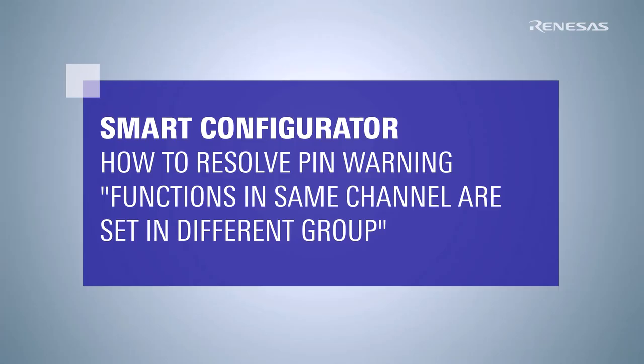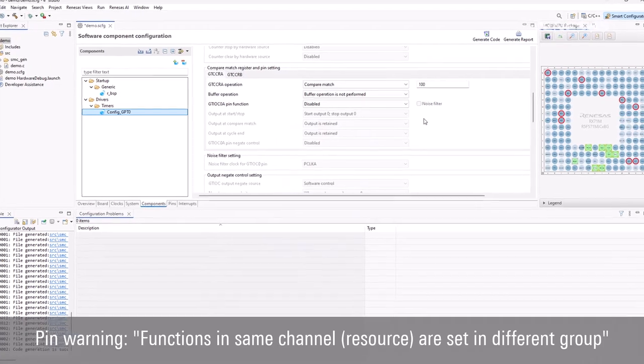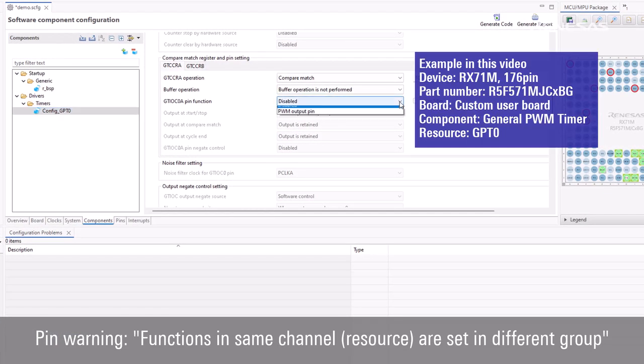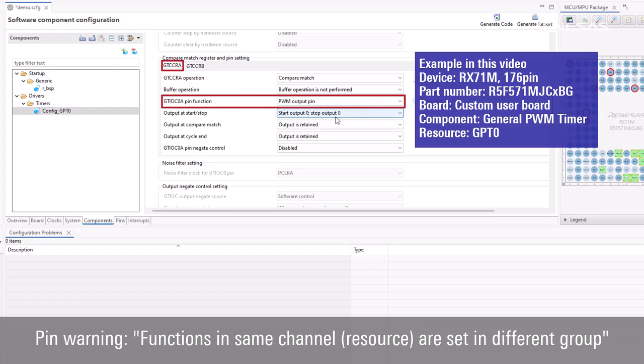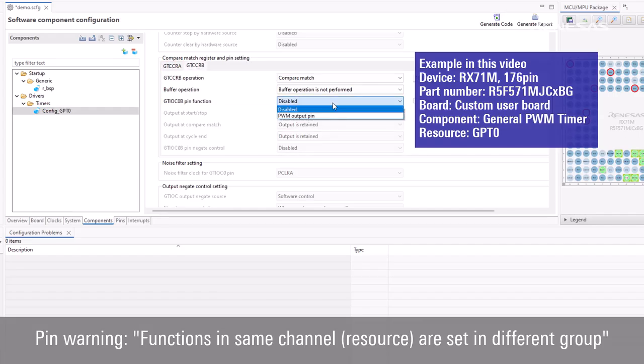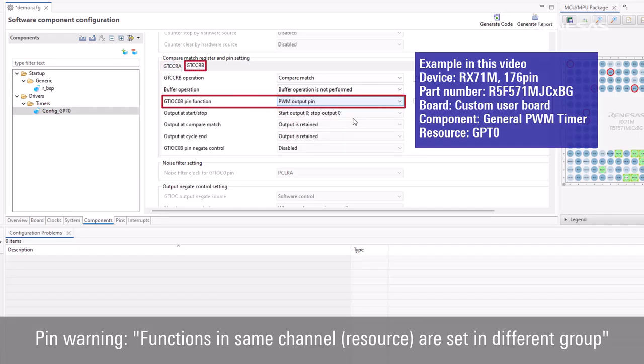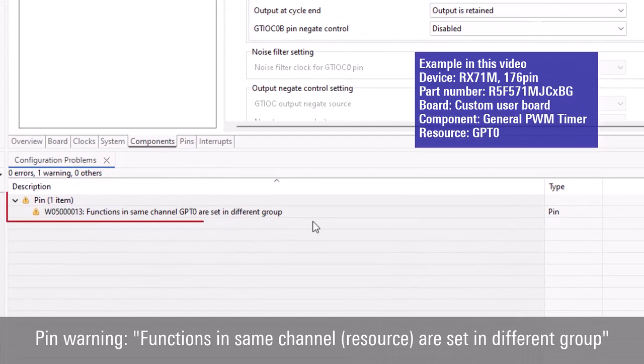This video demonstrates how to resolve the pin warning: functions in same channel are set in different group when using Smart Configurator. After enabling certain pins in the components, such as when setting the GTIOC0A and GTIOC0B pins to PWM output pin, you may encounter the warning, functions in the same channel GPT0 are set in different groups.